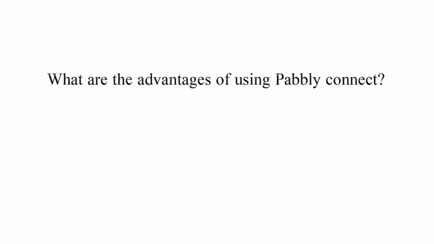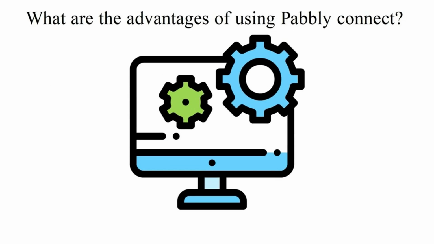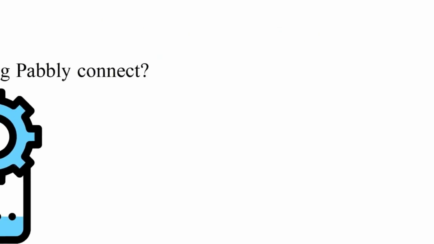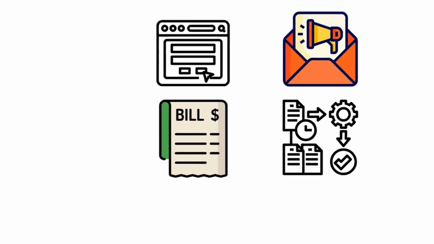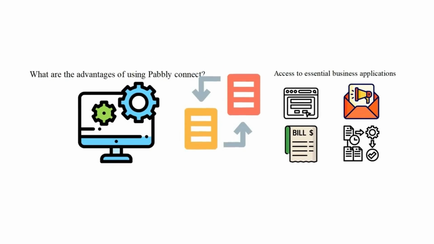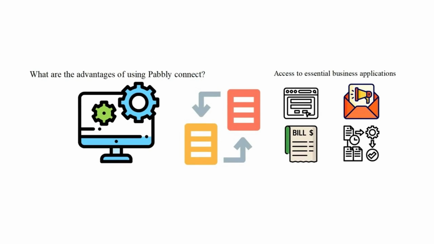What are the advantages of using Pabbly Connect? Powerful software tools to help you run your business. Access to essential business applications such as form development, email marketing, billing, automation, and much more in one platform. All the integrations can be automated using one platform. Pabbly Connect allows you to build automated workflows and transfer the data between your favorite apps and services without the need for manual intervention. Connect the apps you use daily.